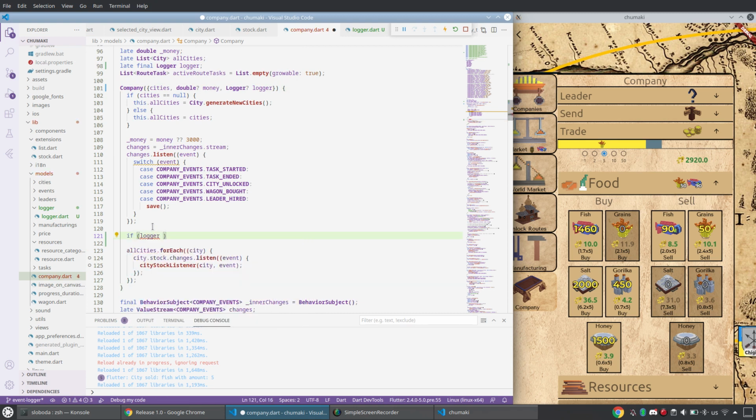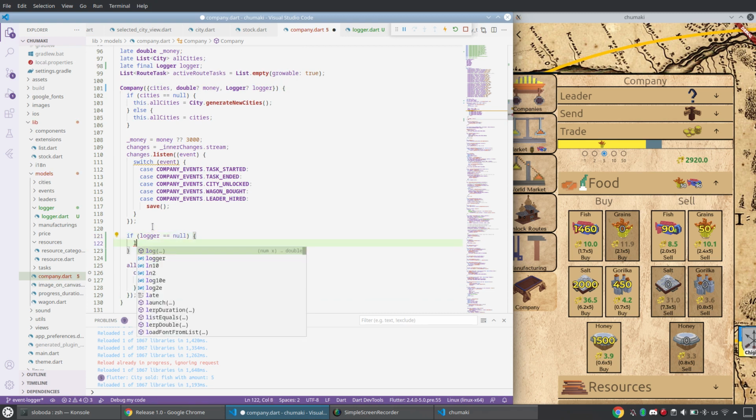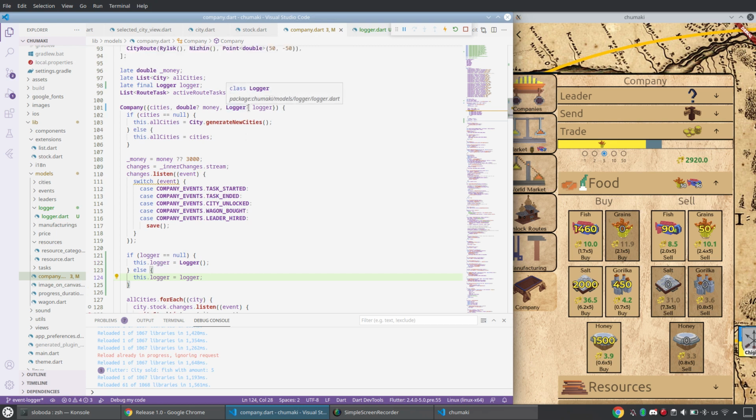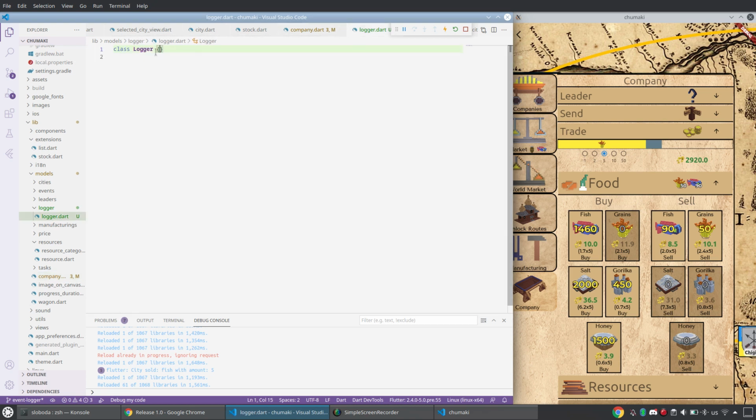Then what I would like to do is, if logger is null, then my logger of the instance will be a new instance of a logger. Else, if it is not null, yeah, then I set it to the property of my class. I have not found another way of doing this because I don't have a default value for my logger. Or maybe let's have it. Can I have a const logger?